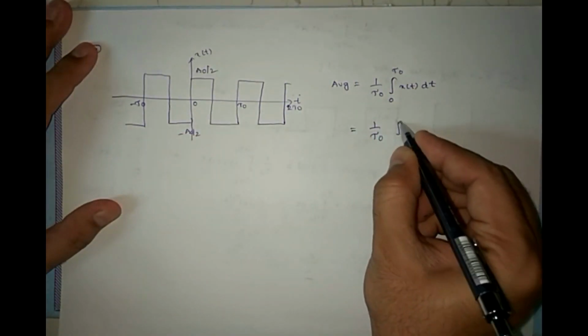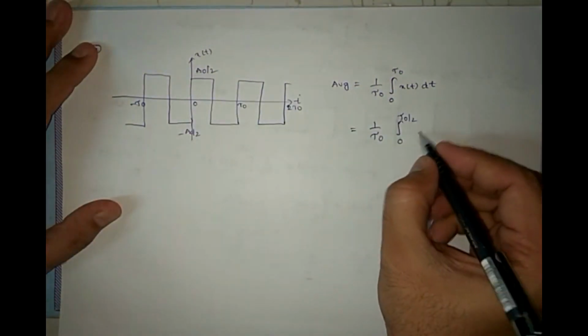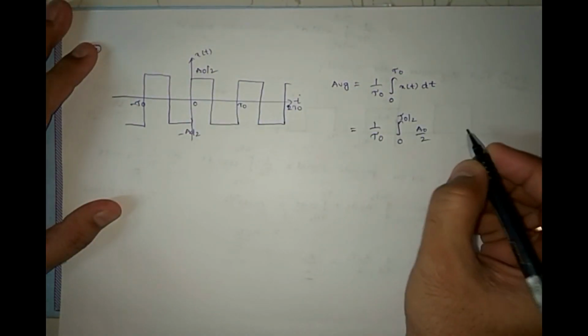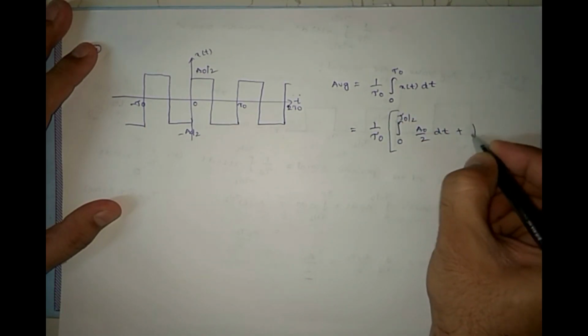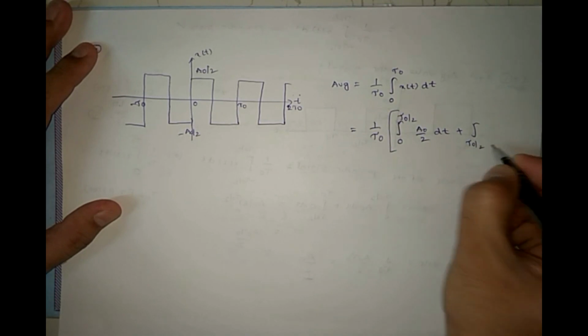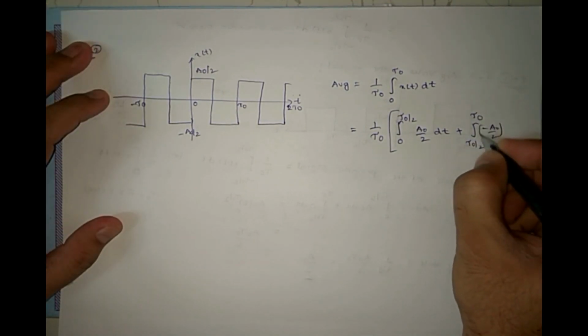From 0 to tau naught by 2, we have amplitude A naught by 2, so the integral of A naught by 2 dt, plus from tau naught by 2 to tau naught, minus A naught by 2 dt.